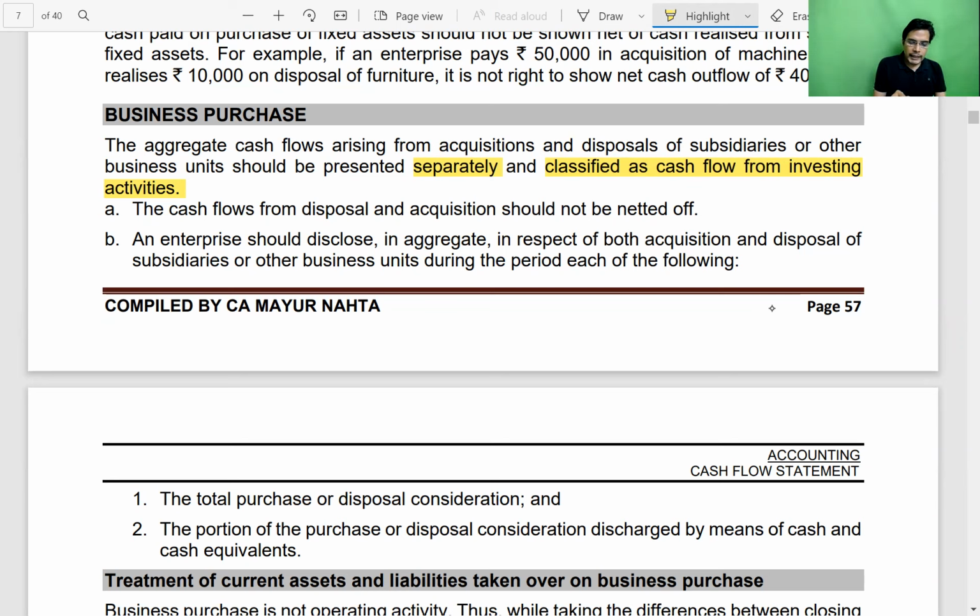Then they are saying the cash flow from disposal and cash flow from acquisition should not be netted off. We should show them separately, gross. And we should also disclose, with respect to acquisition and disposal, the total purchase consideration paid or total purchase consideration received on sale of business units or subsidiary. And in the total purchase consideration, disposal consideration, what is the amount which has been discharged by cash and cash equivalents? So these things we have to disclose in the cash flow statement.